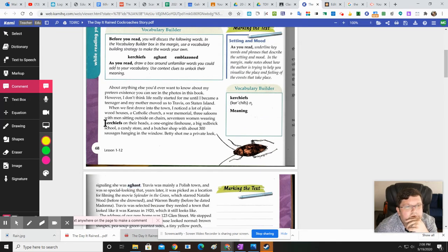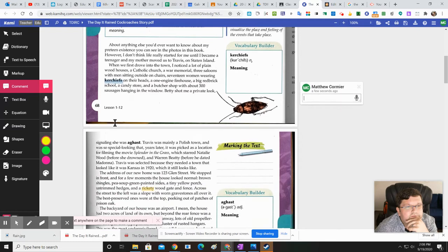But first, we're working with kerchiefs. So I'm going to go ahead and type in the comment. Let's say I'm going to say in my own words that it is a head wrap like a bandana. That's my words.